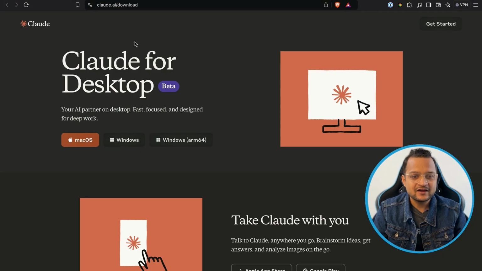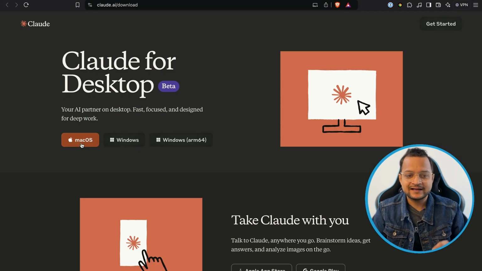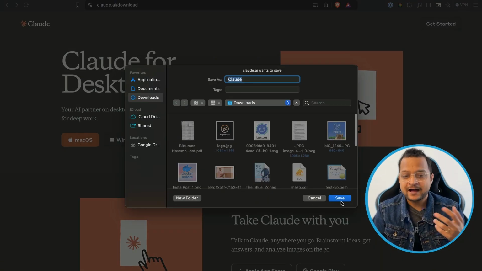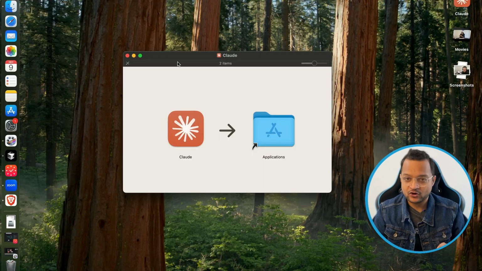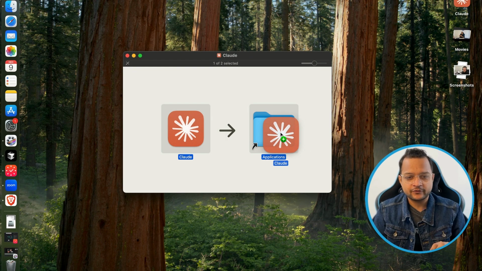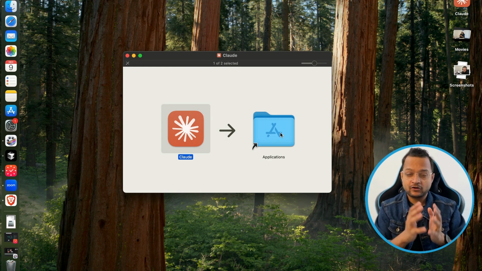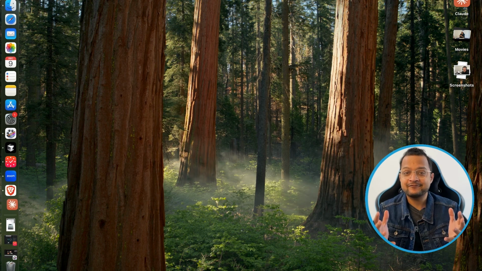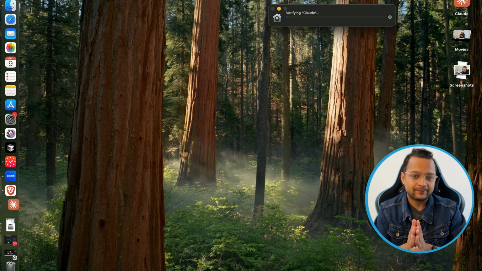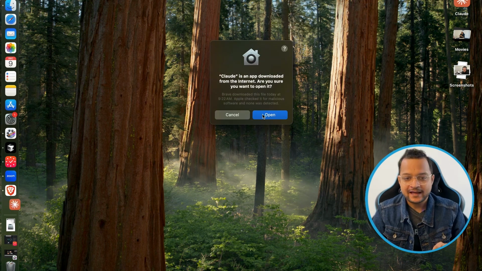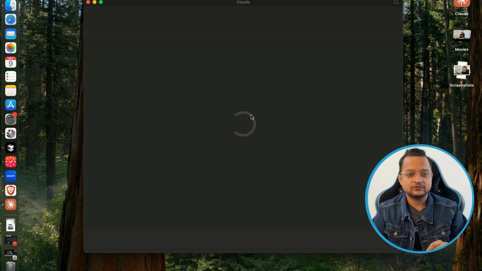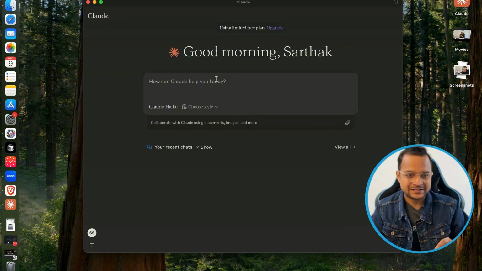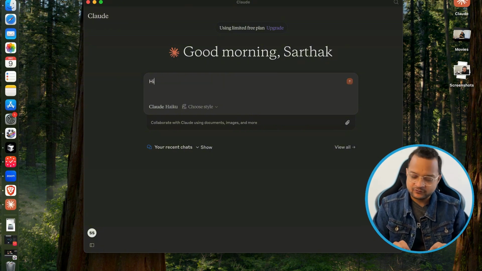So here you can see on this Claude desktop, we can just select which OS we are having. I'm using macOS, so I'm just going to install this. Once this is installed, just drag this to the application section so that Claude desktop is installed. Close this one and search for Claude. And here we have the Claude desktop application ready to use. And you just need to select open because this is not from Apple and they have the security things. Okay, so this is Claude, which is very nice.